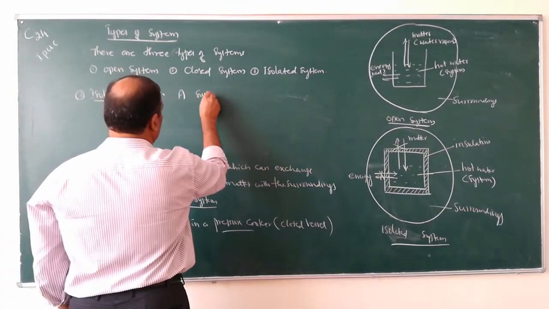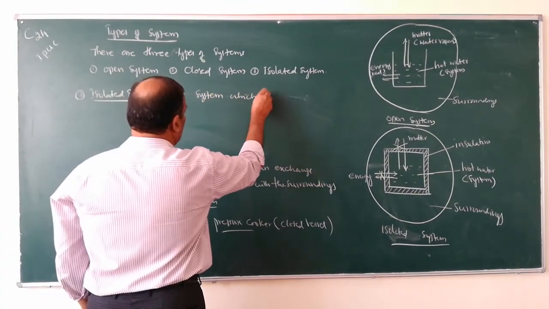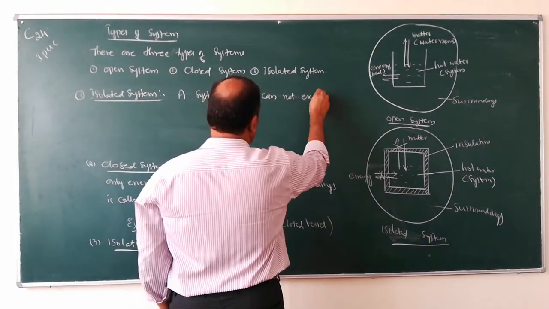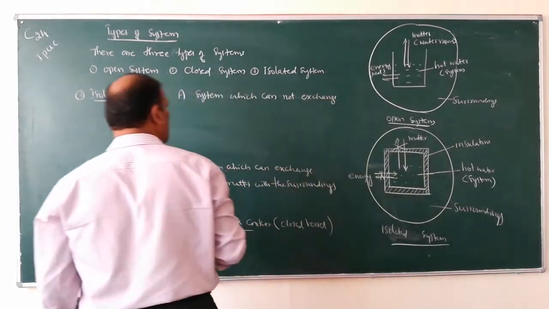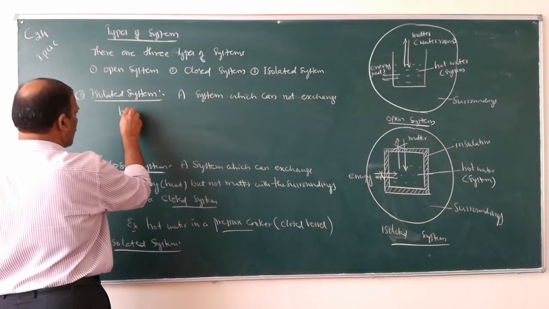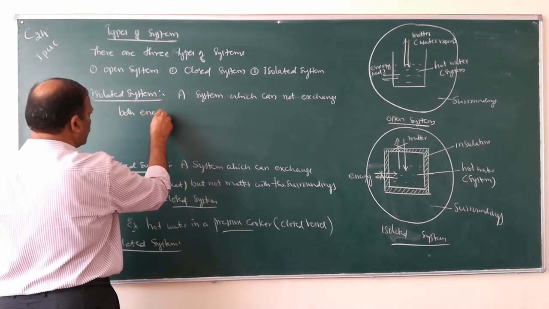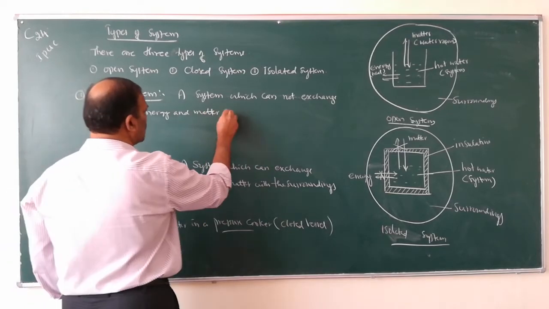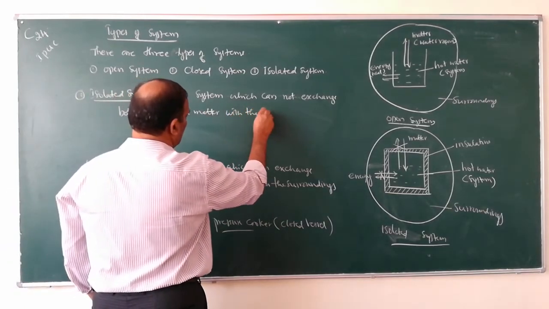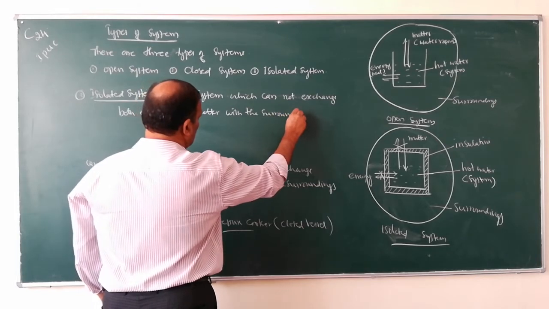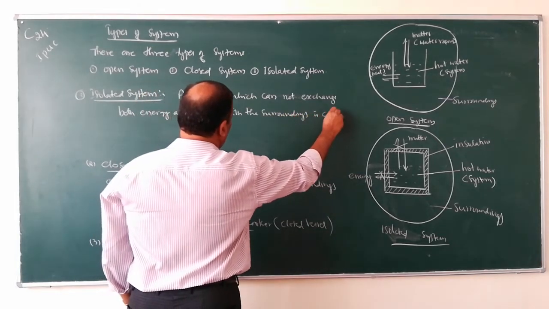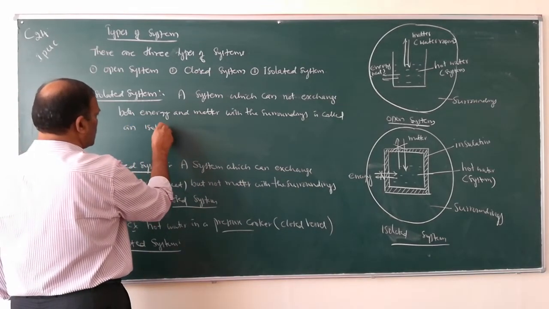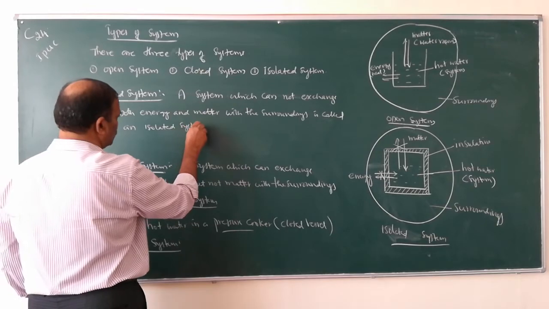A system which cannot exchange both energy and matter with the surroundings is called an isolated system.